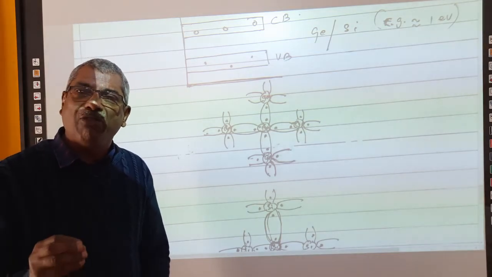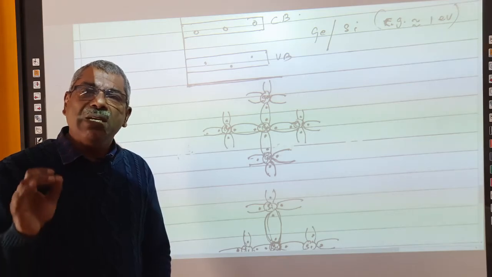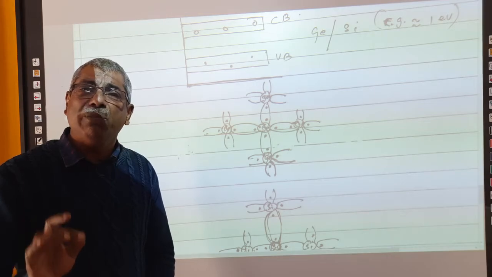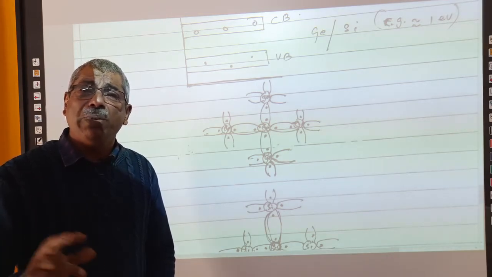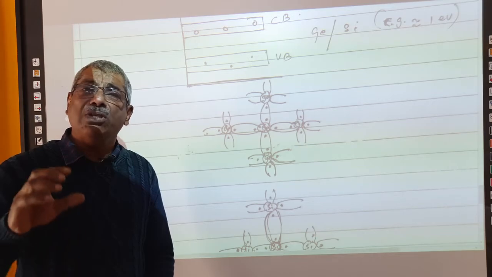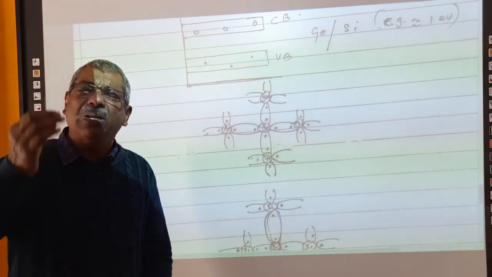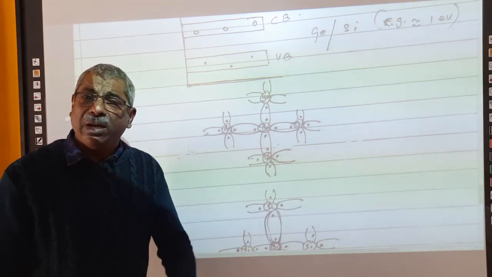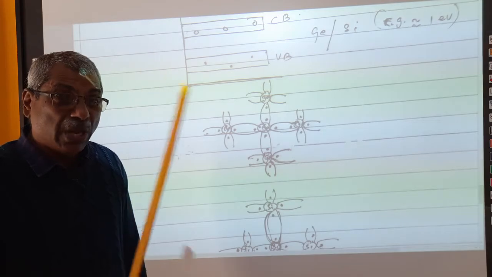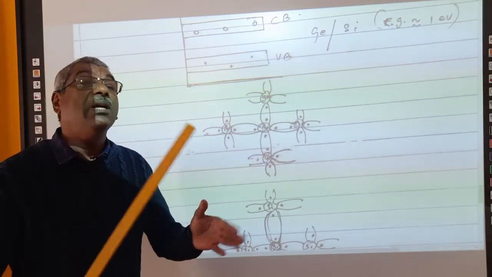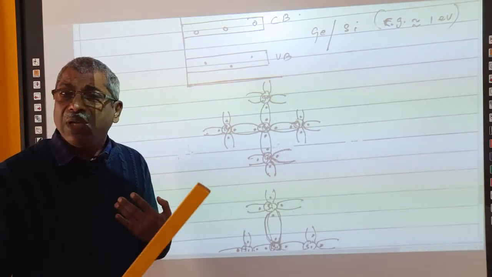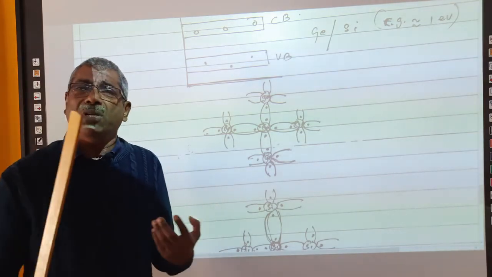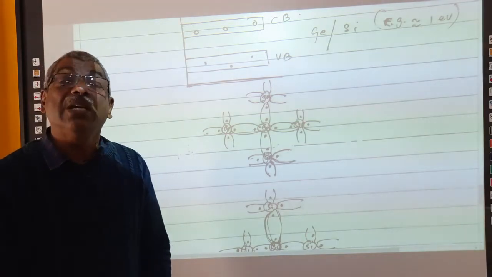This is the story of semiconductors. Intrinsic semiconductors are the purest, elementary form of semiconductors. In this elementary form, the number of electrons in the conduction band will be exactly the same as the number of holes in the valence band. Where do the holes remain? Holes are always in the valence band. Where are the electrons? Electrons are in the conduction band. Am I correct? So in a semiconductor, the number of electrons is not sufficient. Therefore, conductivity is not so satisfactory.